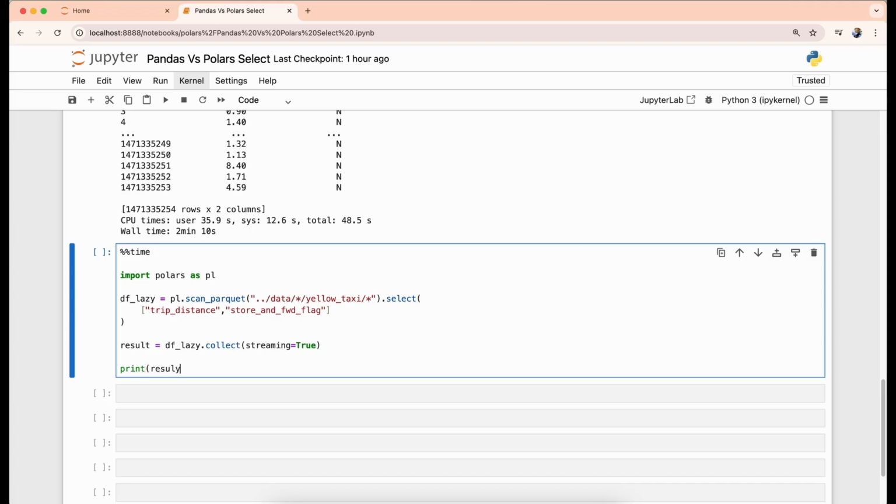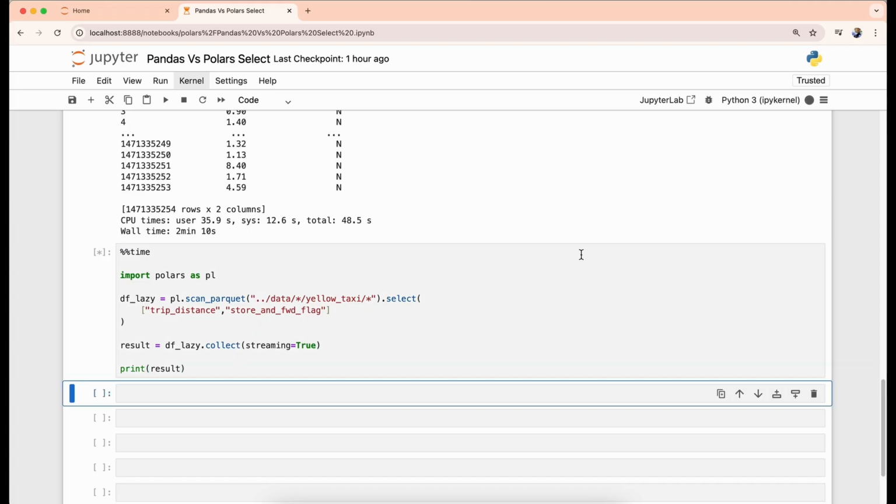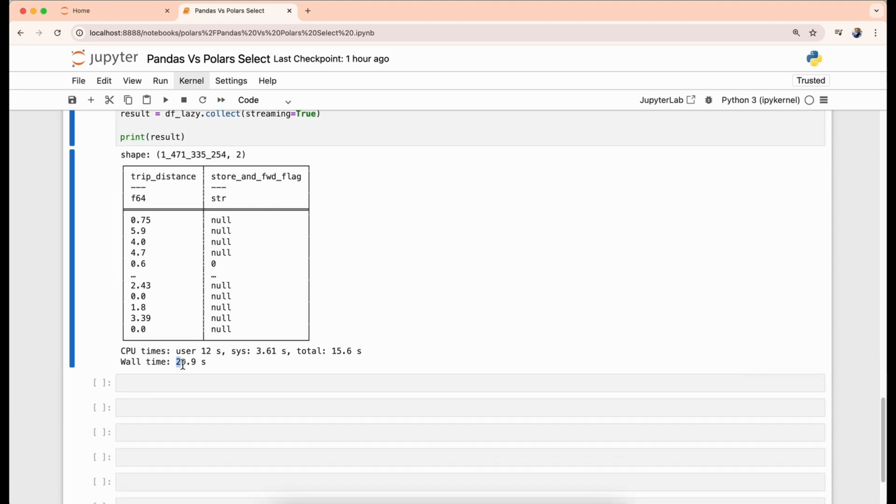Let's execute this cell. We are also using wall time to show how much time it's taking. Now you can see it's taking only 22 seconds to run. Both the columns are available and we have over a billion records to show.